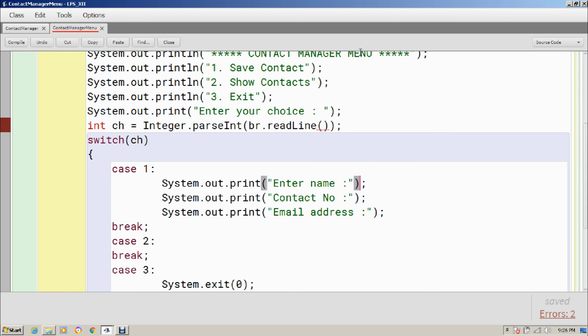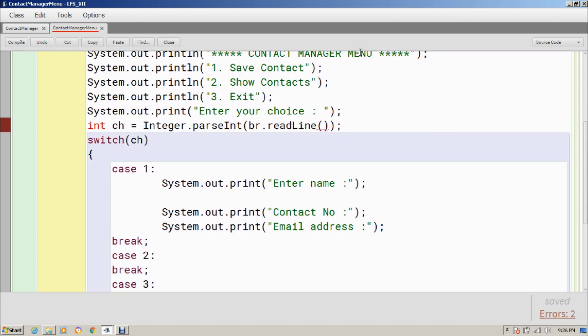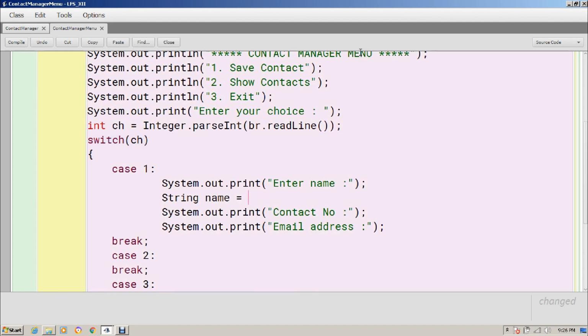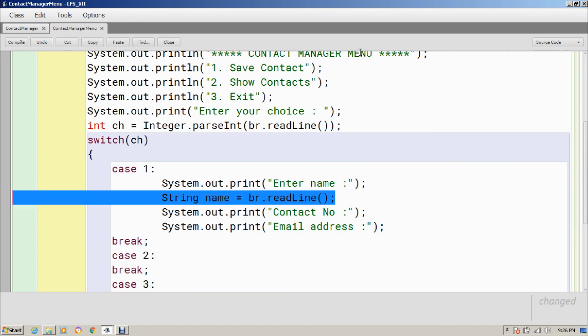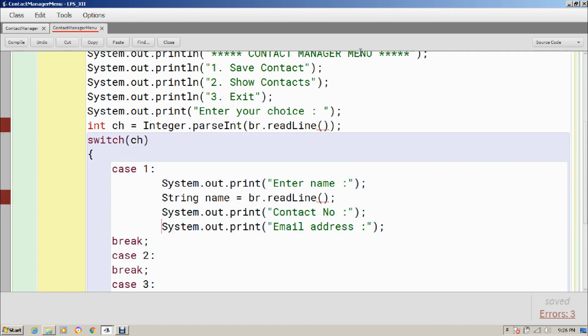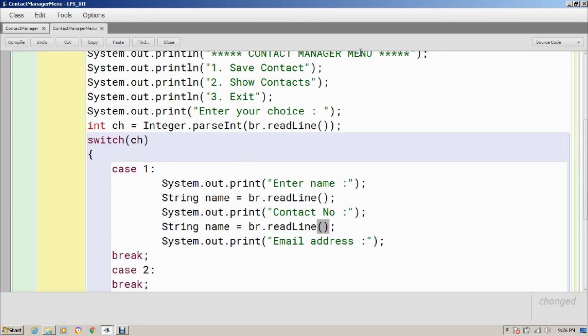Now I will store these things in variables. So for example, the first one I am taking in name, and the method is br.readLine itself. I am taking everything as string, so I can just copy and paste. So the second one will be cont, and the last one will be email.